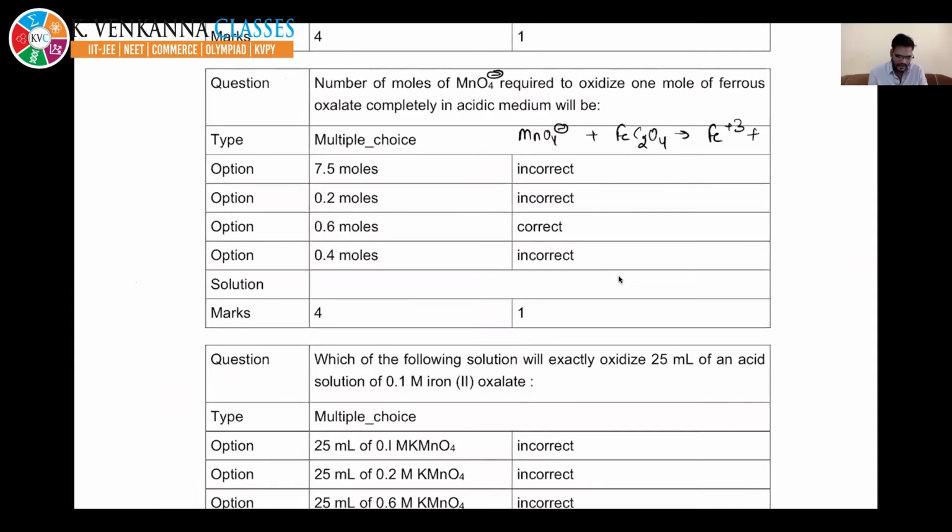If you do not have knowledge regarding compounds having +4, that is also fine. You just write that it is +3 and this will become +4, because carbon can have a maximum oxidation number of +4. In acidic medium, MnO4 minus gets converted into Mn plus 2. So its valency factor is nothing but 5.